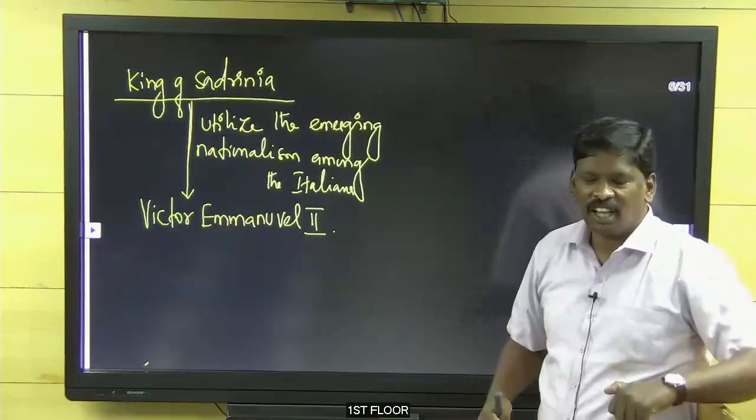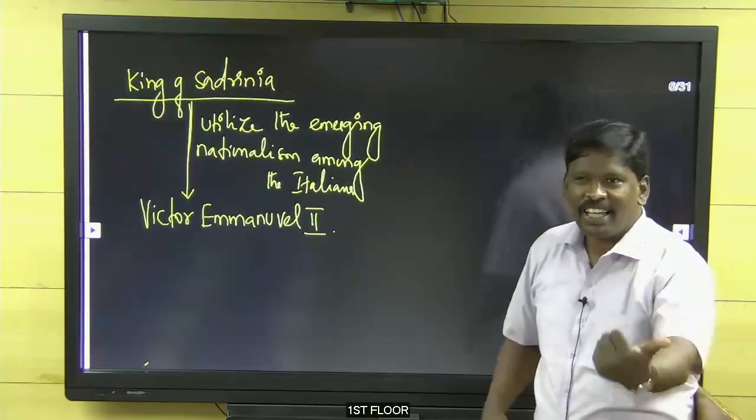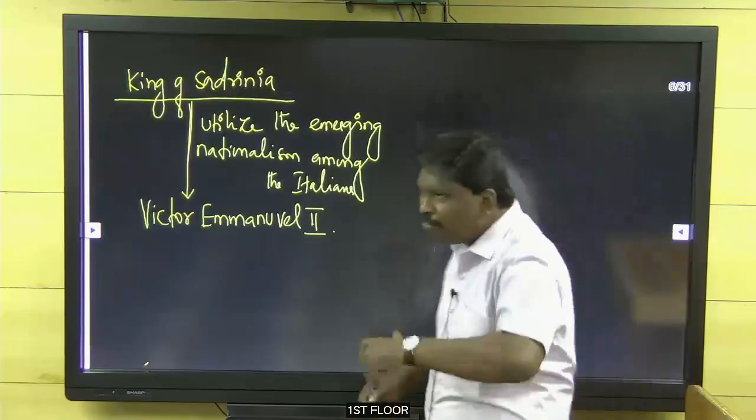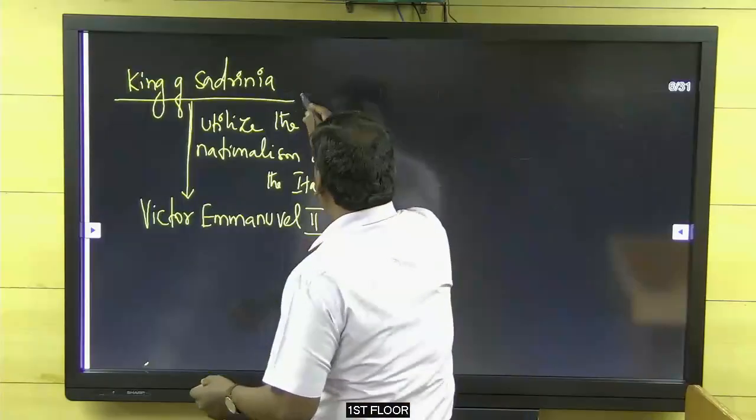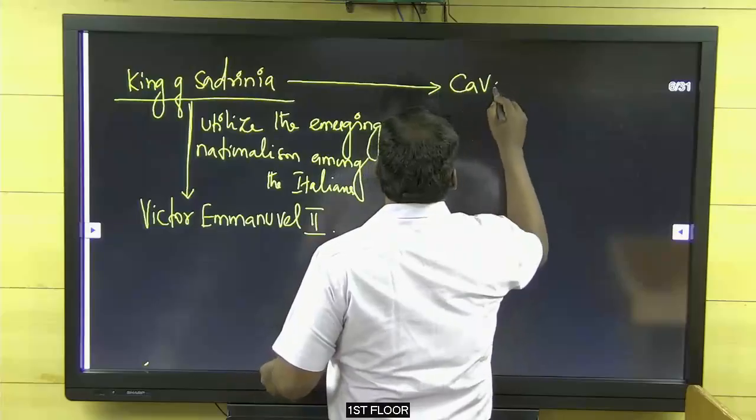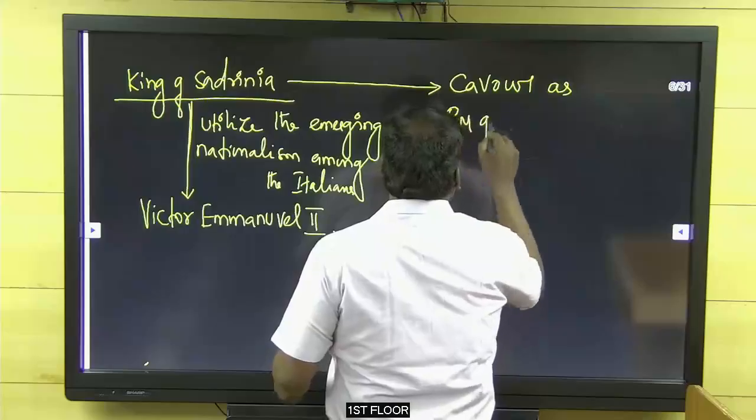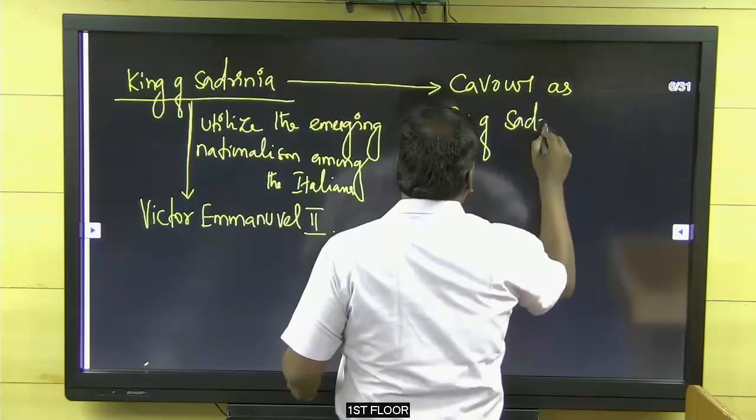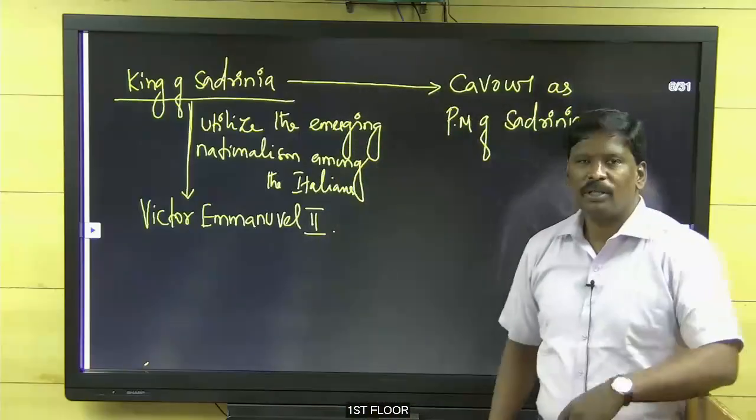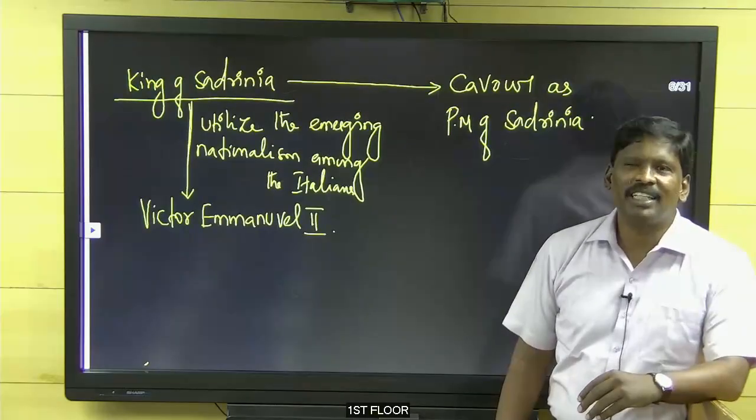They can fight against Austria. They can fight against the Pope. They can fight against the independent Sicilian states of Naples and Sicily, they thought. And for this, the King of Sardinia appointed Cavour, another man, as Prime Minister of Sardinia. Prime Minister, like Bismarck was appointed as Chancellor of Germany.